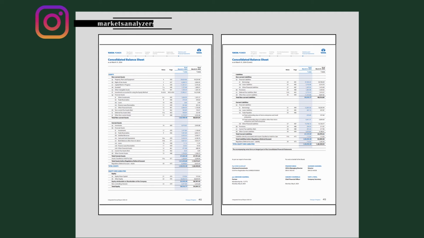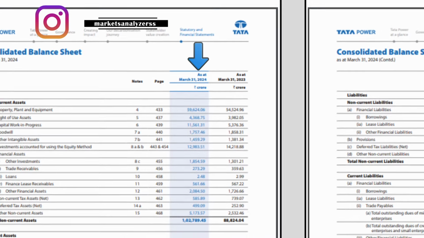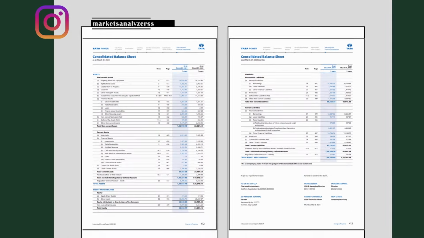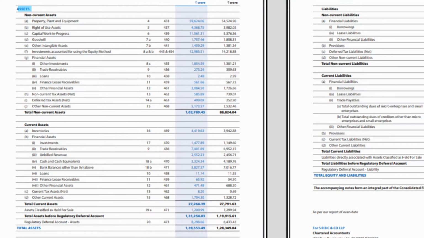You can view this from their annual report on page number 412. We will look at only the most recent numbers, which are 31st March 2024 numbers. All the numbers are mentioned in crores. The first section we see in this balance sheet is assets. As we spoke earlier, assets are something which puts money into our pocket. The assets are divided into non-current assets and current assets. First, we will talk about non-current assets.